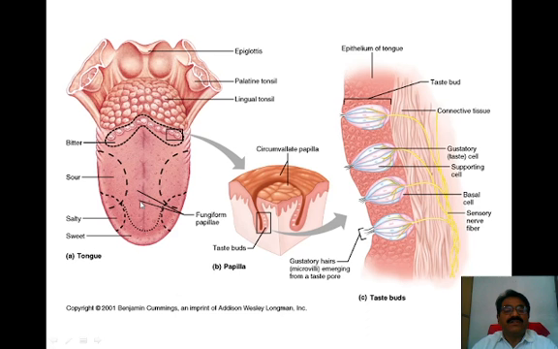Now structurally, when observed under the microscope, there are sensory cells. These sensory cells have cilia. In the taste bud there are sensory cells, and these sensory cells get connected to the neurons, or nerve cells.